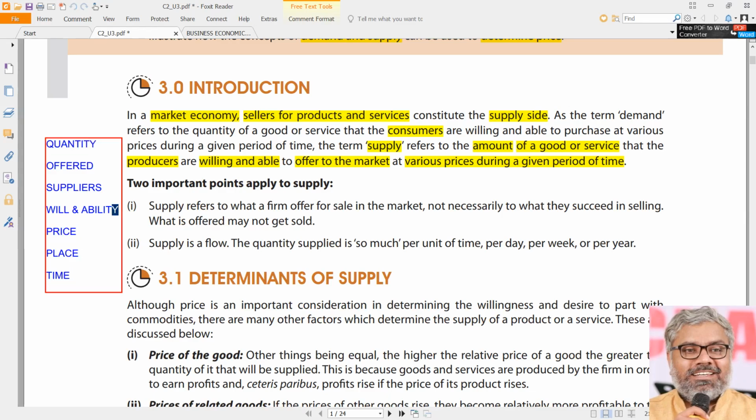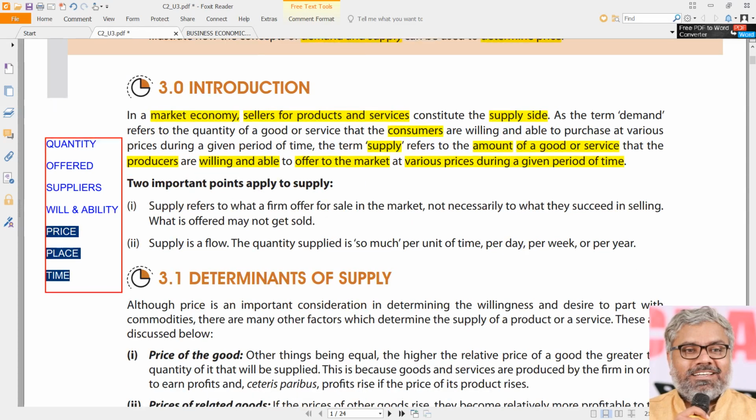Both of them refer to the will and ability, but only thing is, in case of demand, will and ability should be of consumer. In case of supply, the will and ability should be of supplier. There it was purchased by the buyers. Here the goods are offered by the suppliers at different prices during a given period of time at a particular place. That's what supply is all about.